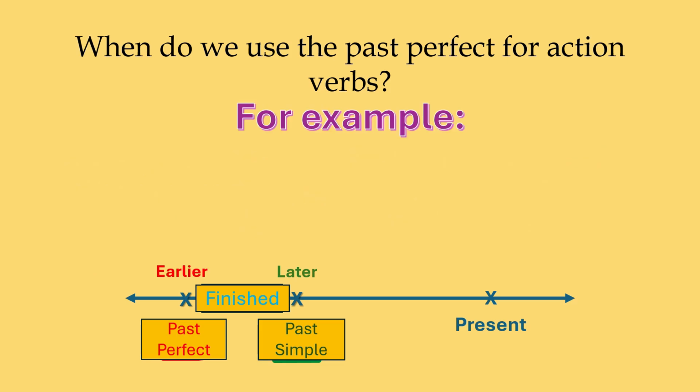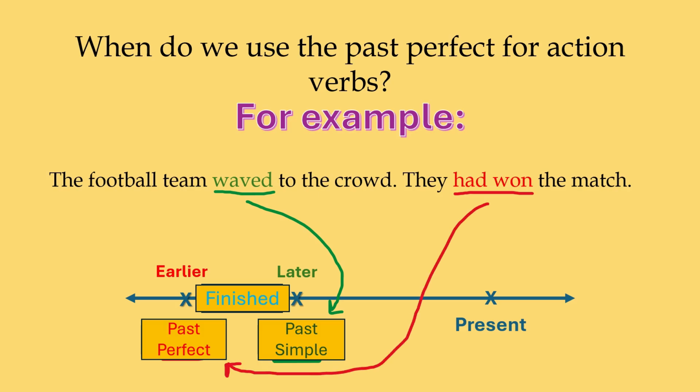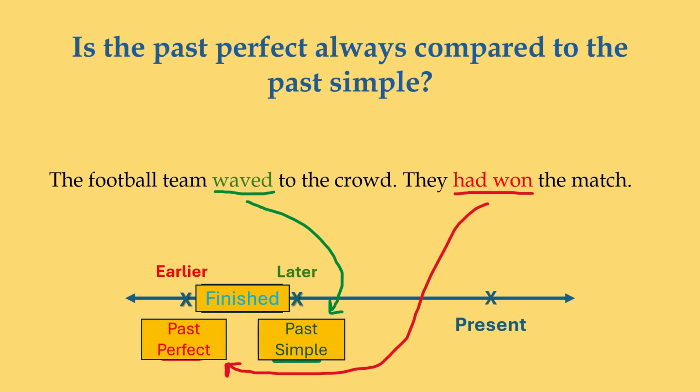Now let's look at an example. The football team waved to the crowd. They had won the match. We can see here that waved is in the past simple, so it's the later event in the past. And won is in the past perfect, so it's the earlier event in the past. Is the past perfect always compared to the past simple? Not always, but usually.